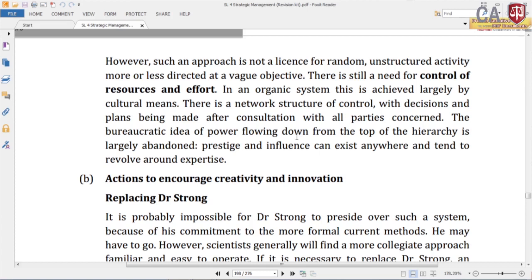There is a network structure of control, with decisions and plans being made after consultation with all parties concerned. The bureaucratic idea of power flowing down from the top of the hierarchy is largely abandoned. Prestige and influence can exceed rank and tend to revolve around expertise. So, you have a more flexible structure where power is mainly based on expertise.